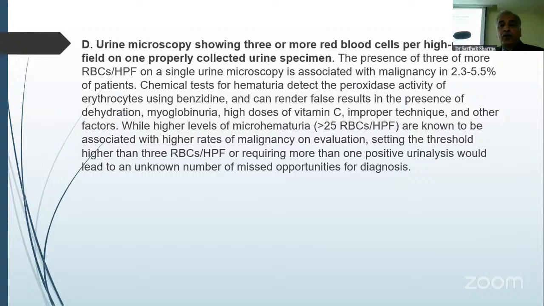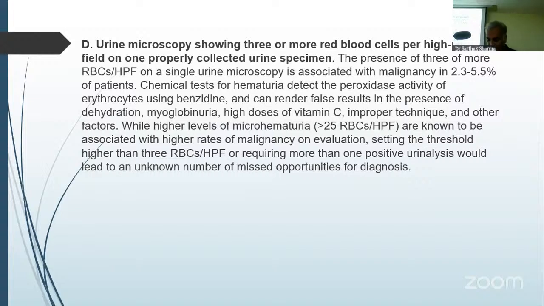The presence of 3 or more RBCs is associated with malignancy in 2.3 to 5.5% of patients. So microscopic hematuria has an incidence of around 0.3 to 2-3% of malignancy, and if you have gross hematuria, then the incidence is around 10 to 15% of getting a malignancy. Chemical tests for hematuria detect the peroxidase activity of hemoglobin and can render false results in the presence of dehydration, myoglobinuria, high doses of vitamin C, improper technique, and other factors.